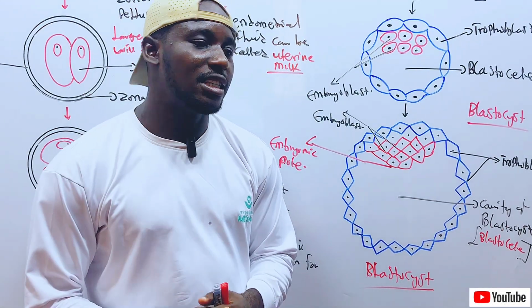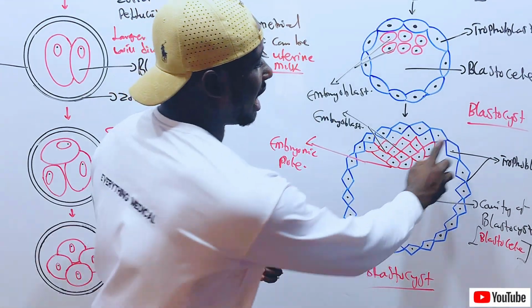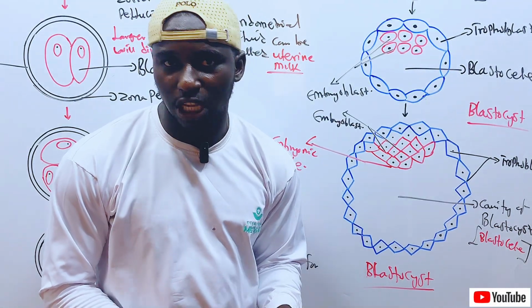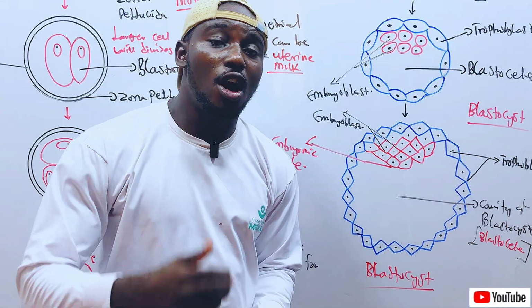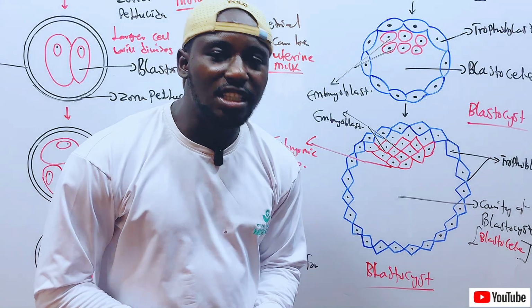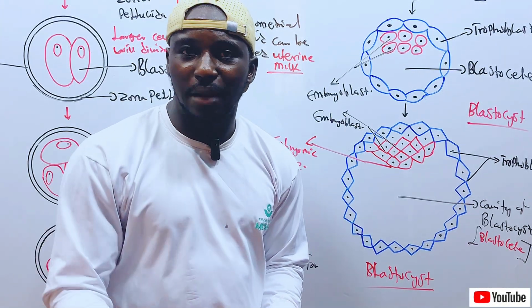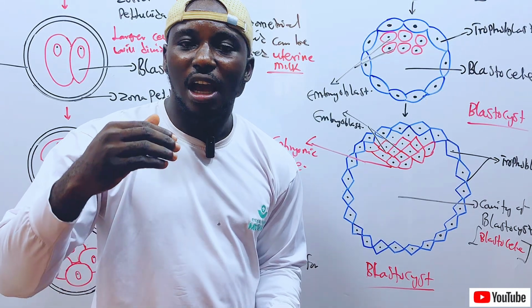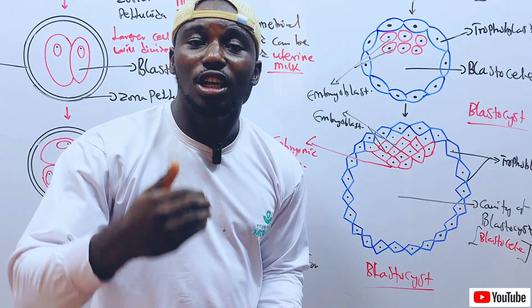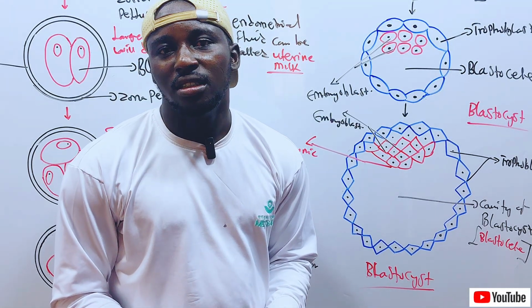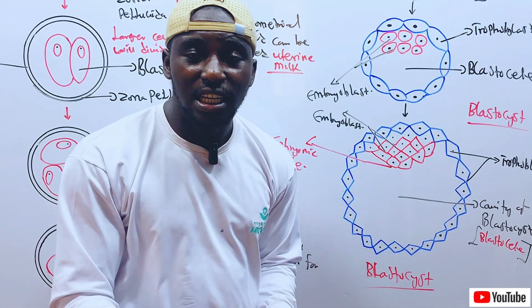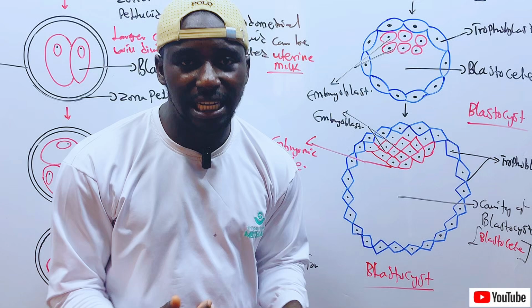You have to understand that the trophoblast, which is the outer cell mass, has a strong tendency to stick with the endothelium. The function of the zona pellucida is to prevent the sticking of the trophoblast to the endothelium of the uterine tube, because if it should stick, it might lead to ectopic pregnancy.